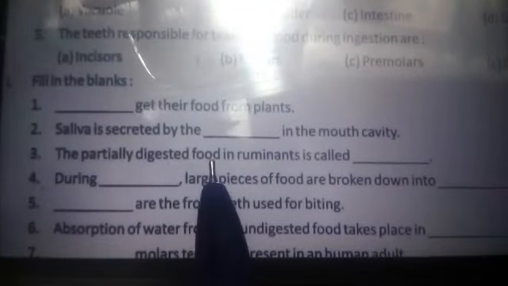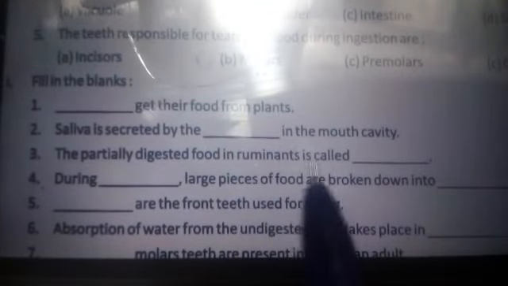Second, saliva is secreted by. The correct answer is salivary glands. And the third: the partially digested food in ruminants is called cud. C-U-D, cud.